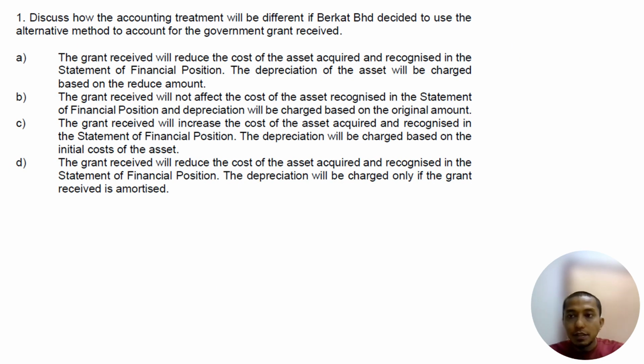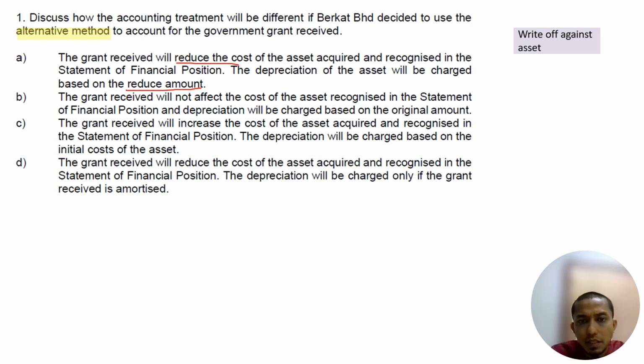What actually does the question ask us in this question? Discuss how the accounting treatment will be different if the company decides to use the alternative method. What is the alternative method? The alternative method from write-off against asset method is deferred income method, right? So if deferred income method, how do we do? The grant received will reduce the cost of the asset acquired and recognized in the statement of financial position. The depreciation will be charged based on the reduced amount.